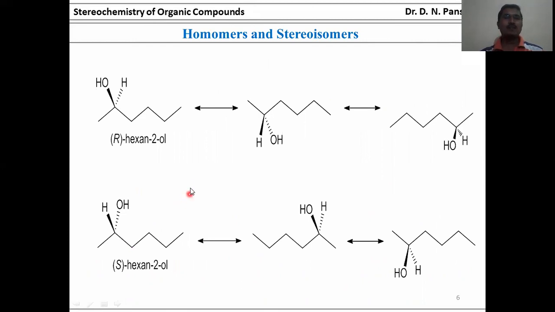This is another example, hexane triol. Both hydrogen and OH group are above the plane. In the second structure, they are below the plane. And again, if it is flipped by 180 degrees, it comes to the right-hand side, with OH group above and hydrogen below.